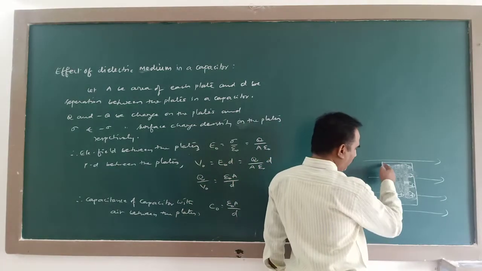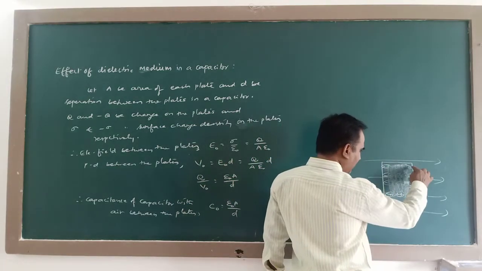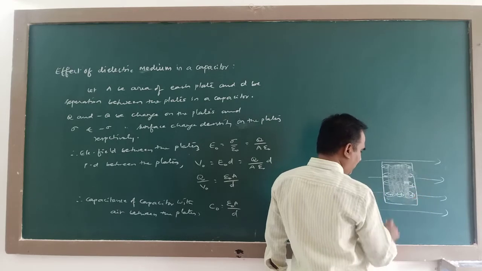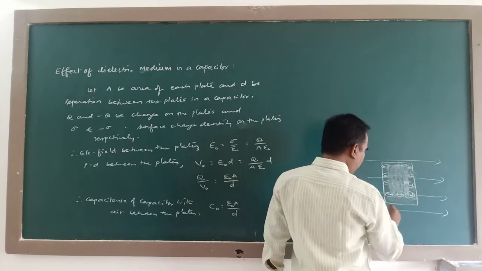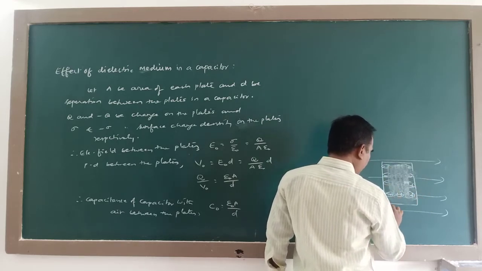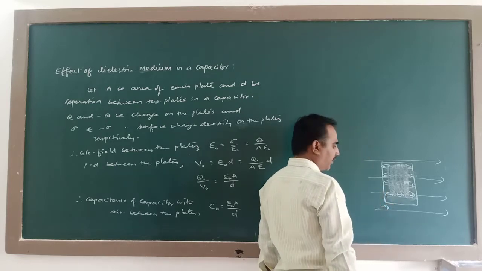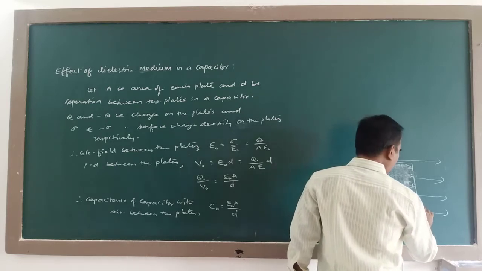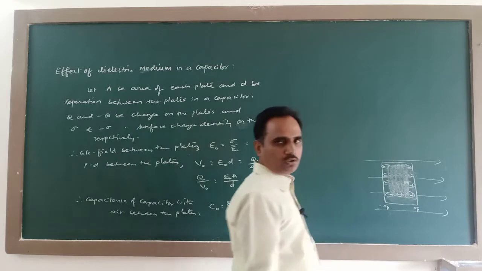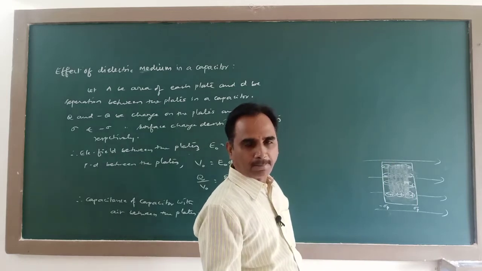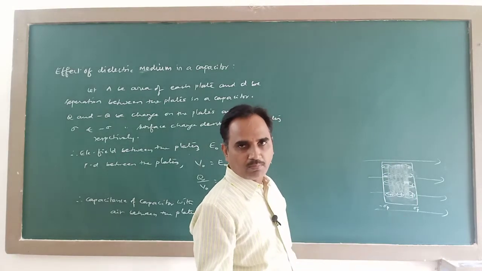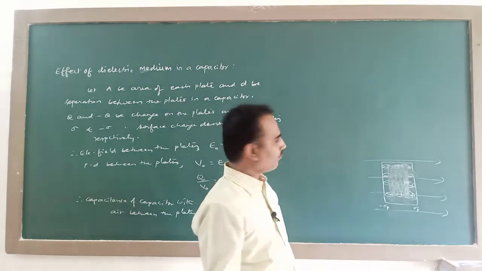So, there will be a negative charge on this side of the dielectric and a net positive charge on this side of the dielectric. Because of this, there is a negative surface charge density due to polarization, and here there is a positive surface charge density. So, this type of mechanism takes place.